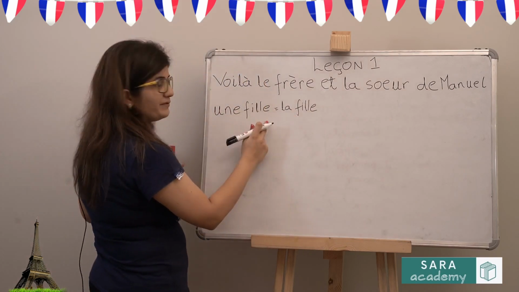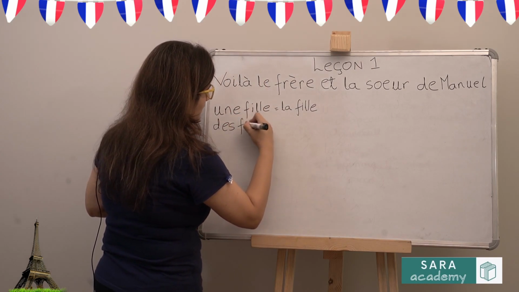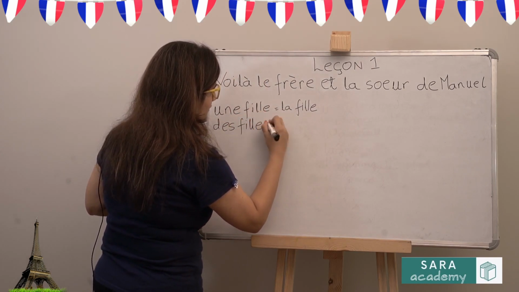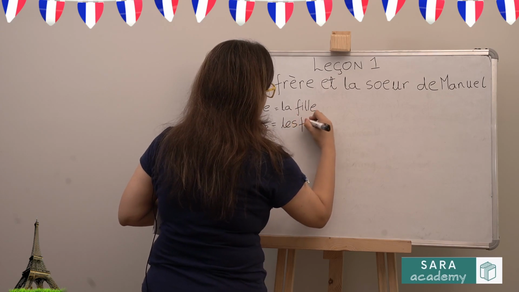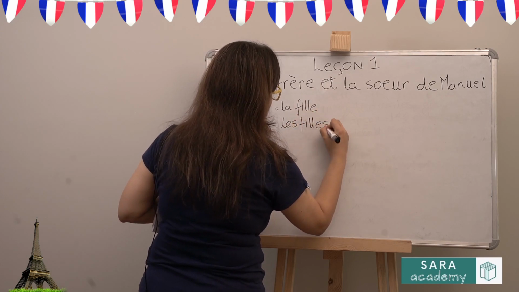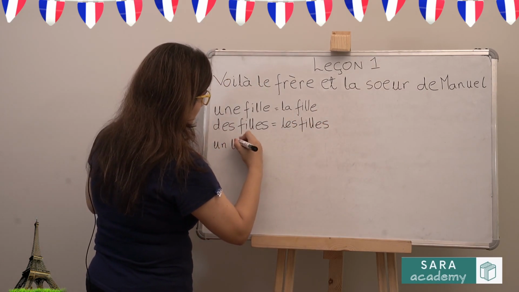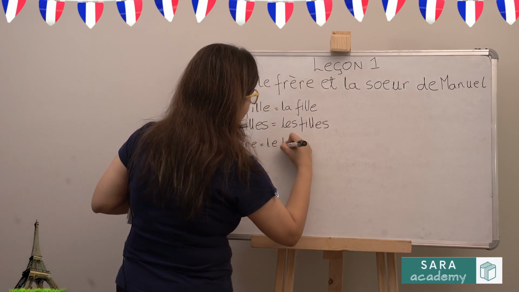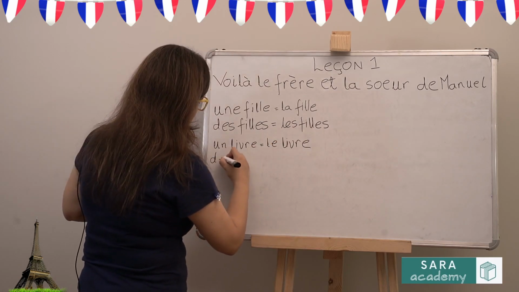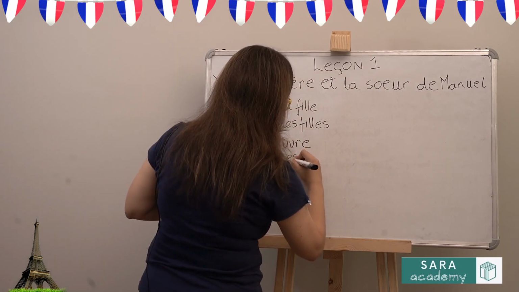If instead of une fille, it was un fils, for example, and you had to convert this, it will become le fils. If it was un livre, this will become le livre. If it was un cahier, it becomes le cahier.